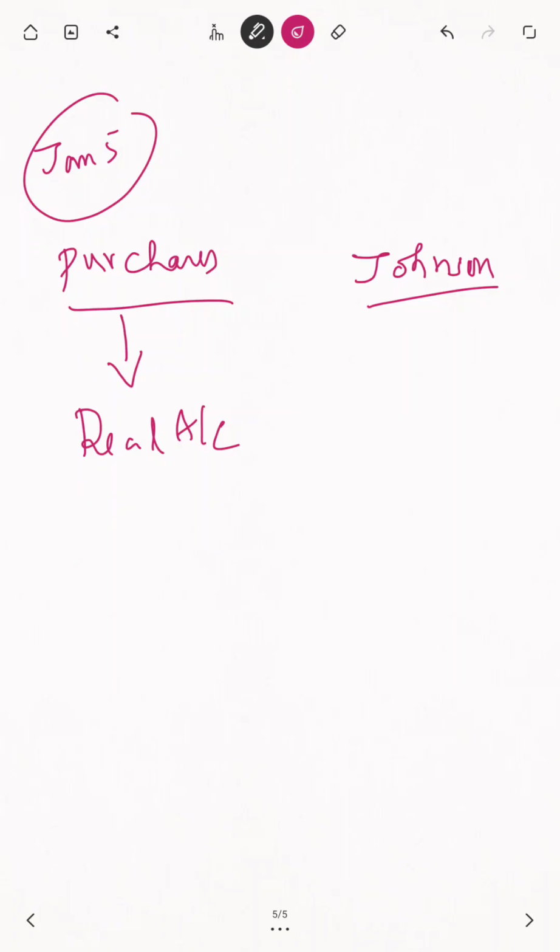Otherwise, you can't pass any journal entries. That's why from Sridhar's point of view, these goods are coming in. Whenever a real account comes in, the rule is: debit what comes in, credit what goes out. That's why I am using the words comes in.